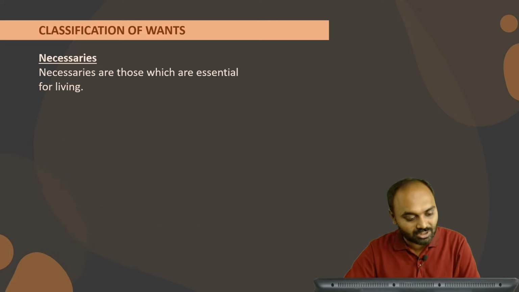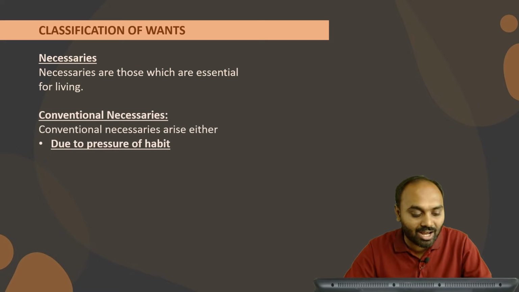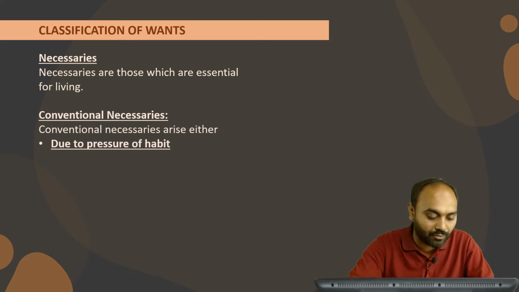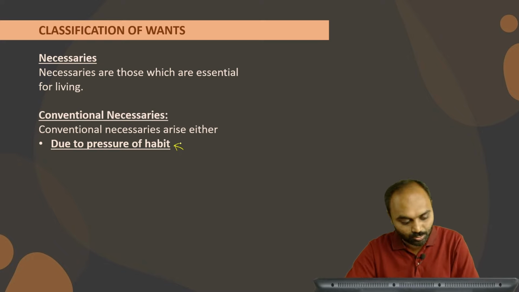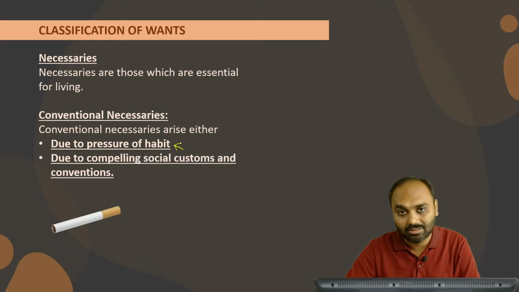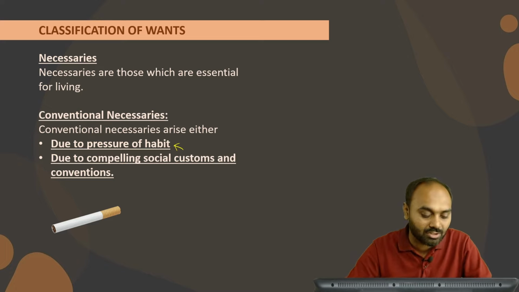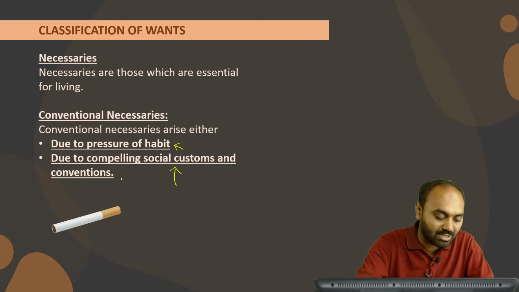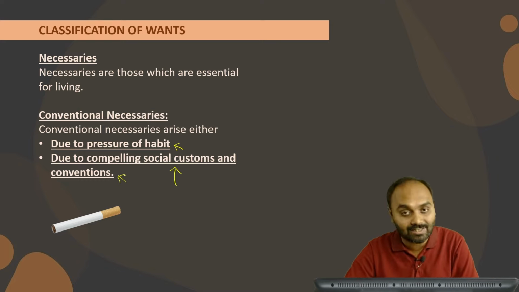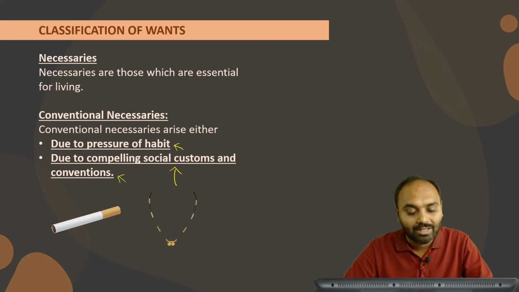Moving towards the third one, which is conventional necessaries. Conventional necessaries are necessaries which are developed because of habit. It might be smoking, or it might be alcohol or tobacco, and there are certain kinds of necessaries which occur just because of social customs and convention, as I discussed before, like a Mangal Sutra, a turban for a Sardarji, or a hijab for a Muslim woman, anything which is a requirement in order to live in a society.